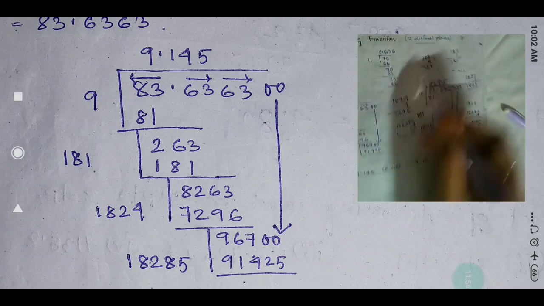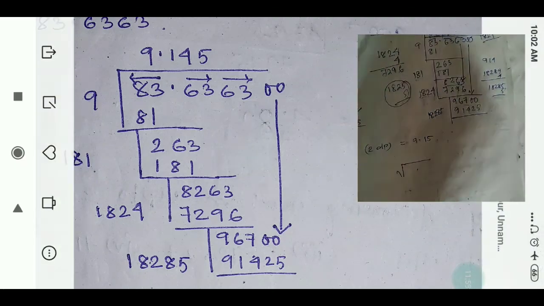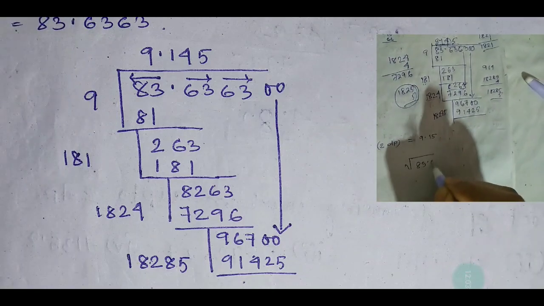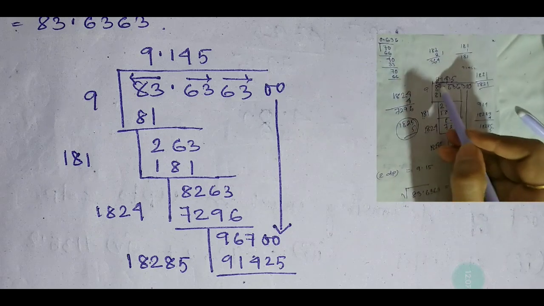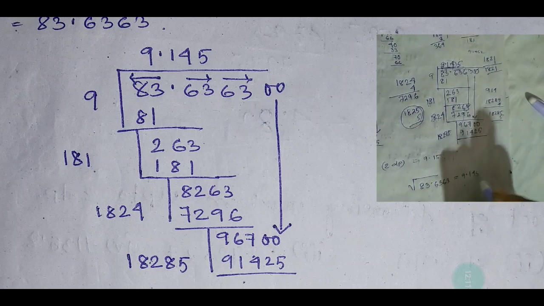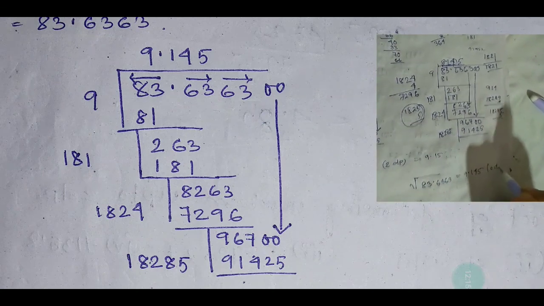So now see, the square root of 83.6363, what have we got here? 9.145, 9.145. But the question says up to 2 decimal places.